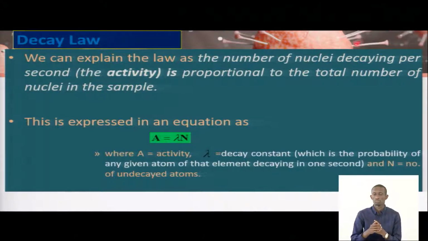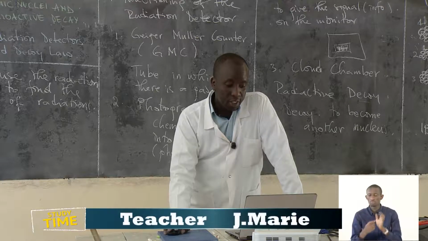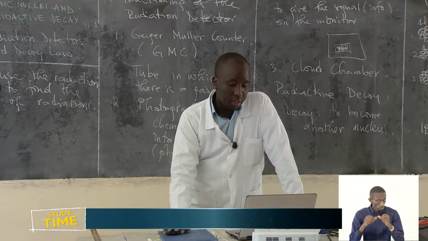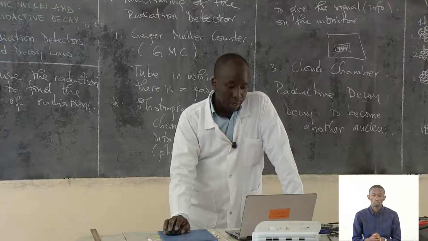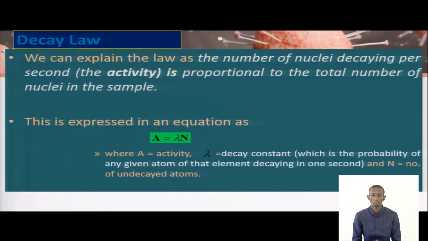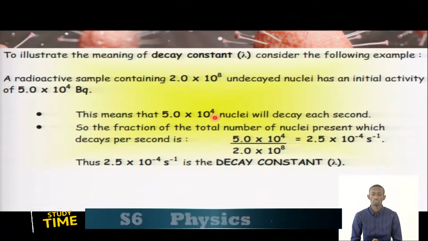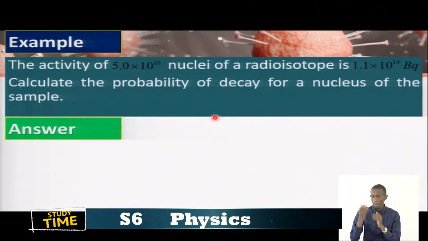So now, students, let's have an example.